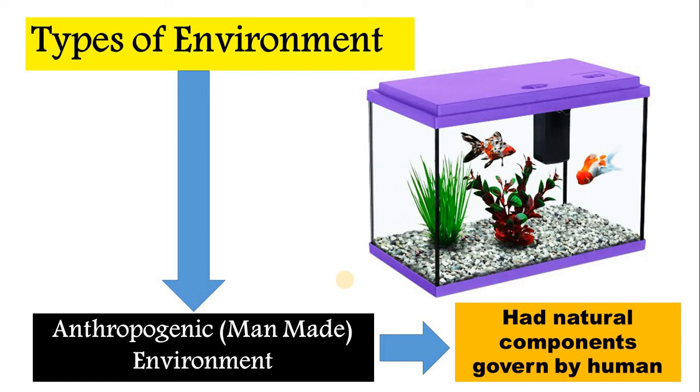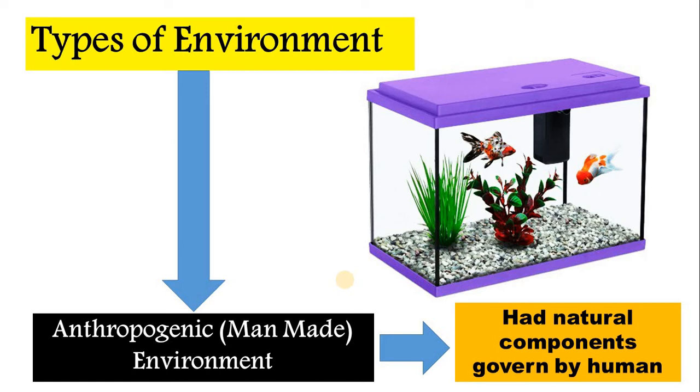You can take the example of this aquarium: the fishes and the plants are all natural, but they are governed by the human. Which type of fishes will be there, which type of plants will be there, at which time you are feeding the fishes, all that will be governed, or controlled, by the human.